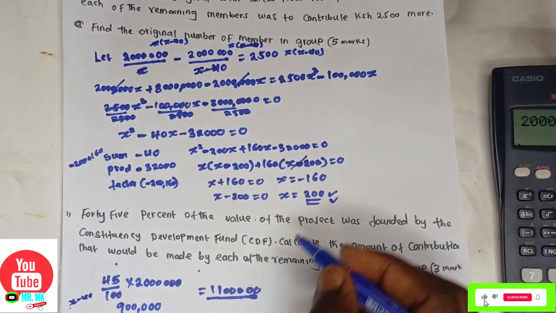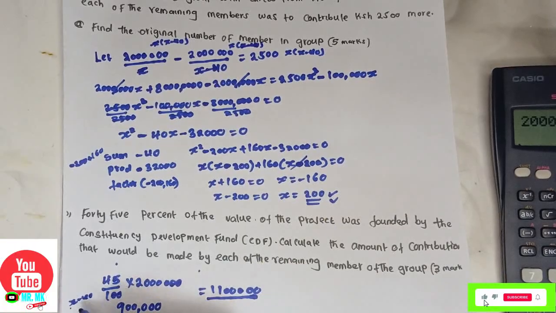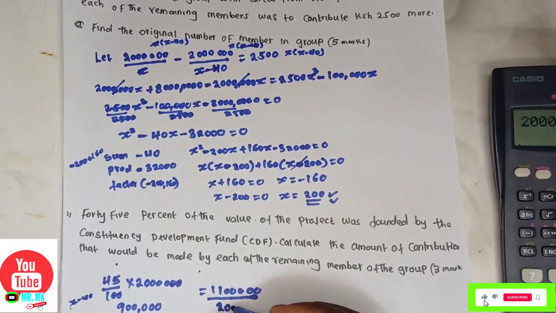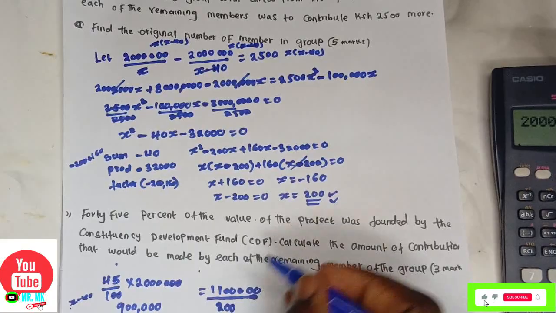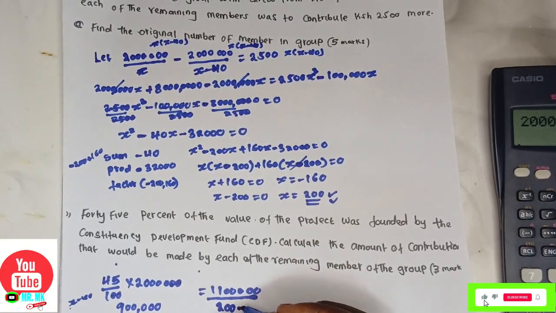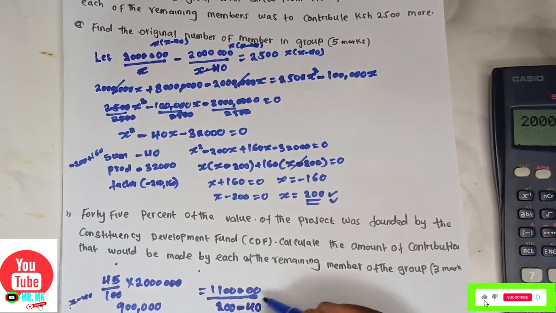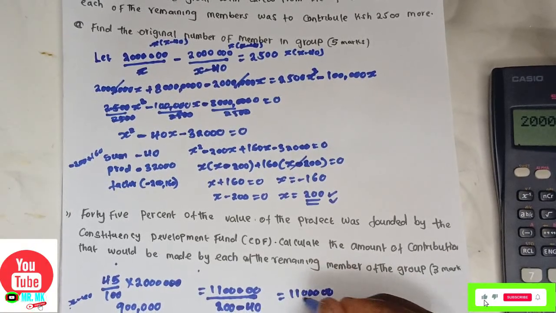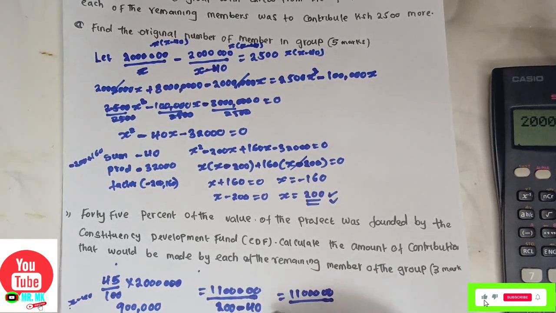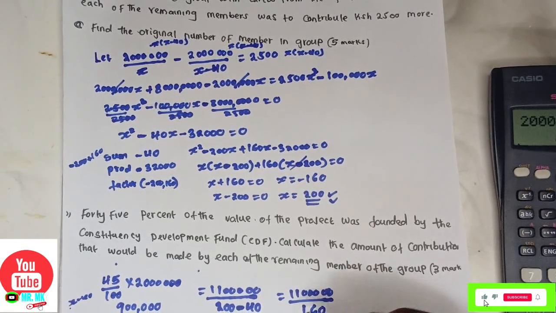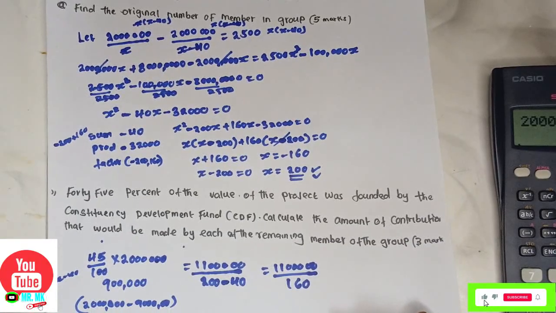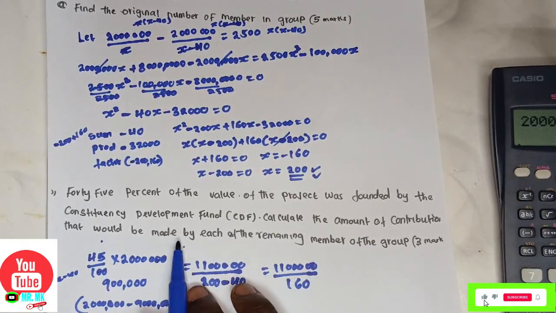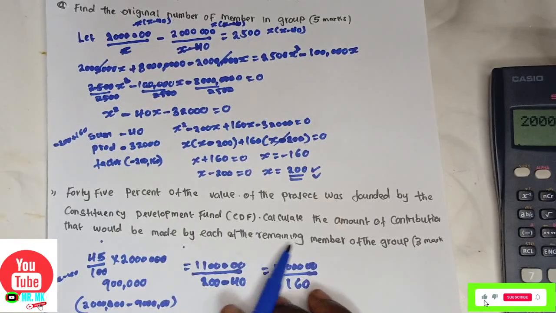And the value for x we have got as 200. Now you subtract 40 from 200, since the remaining members will be x minus 40. The value for x is 200 minus 40. Now you say 11 million divided by 200 minus 40, which is 160. Why? Because this is the amount of contribution that will be made by each of the remaining members.